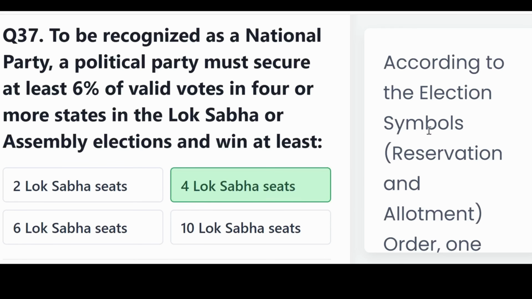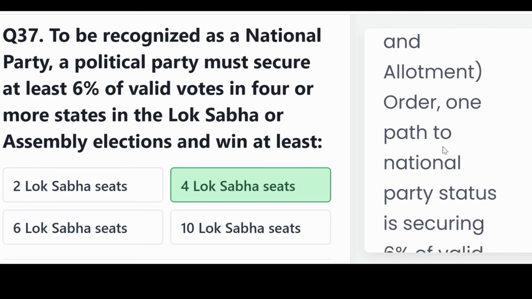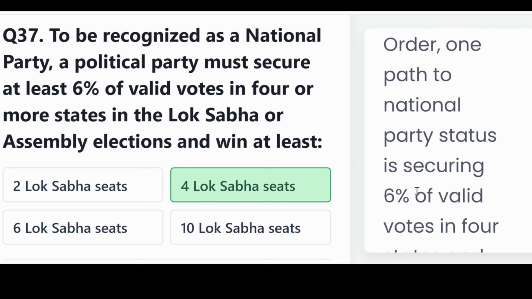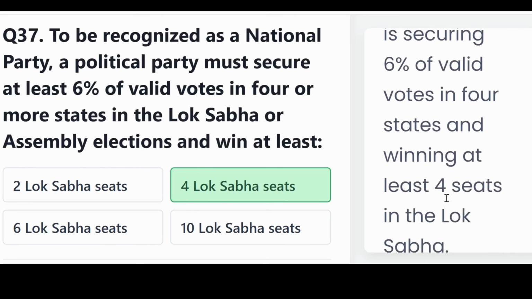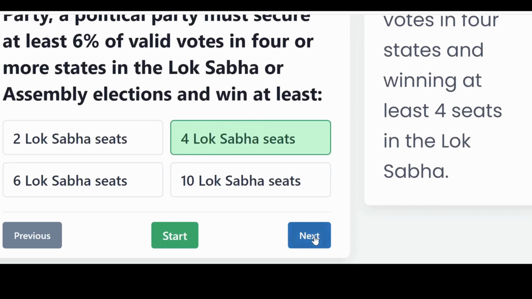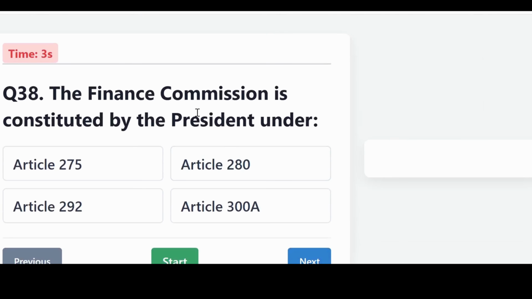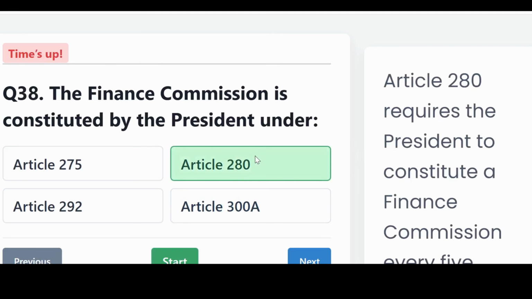According to the Election Symbols (Reservation and Allotment) Order, one path to national party status is securing 6% of valid votes in 4 states and winning at least 4 seats in the Lok Sabha. The Finance Commission is constituted by the President under, is it Article 275, 280, 292, or Article 300A? And the correct answer, Article 280.